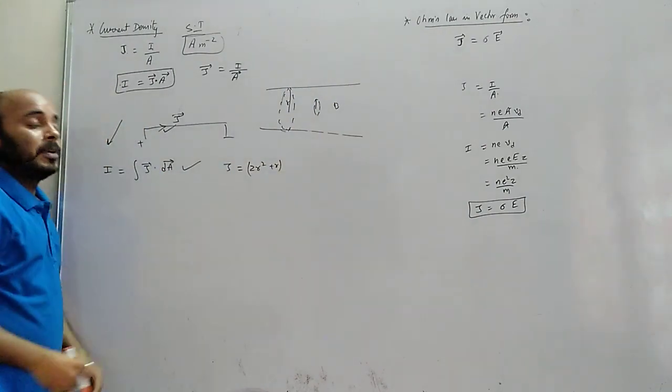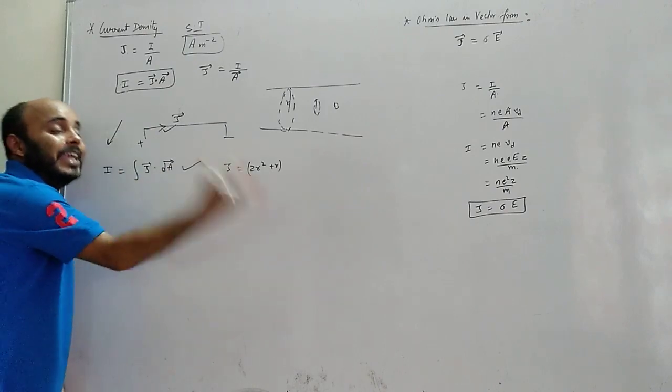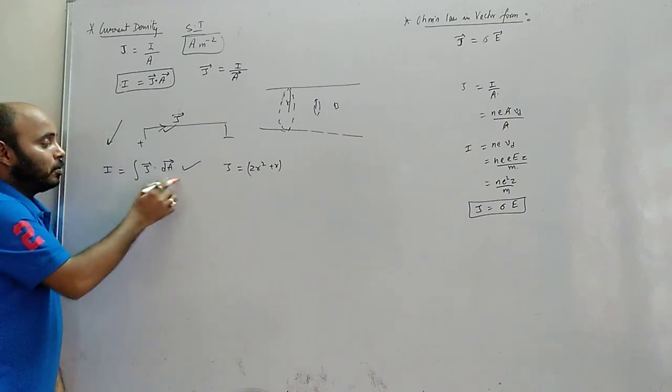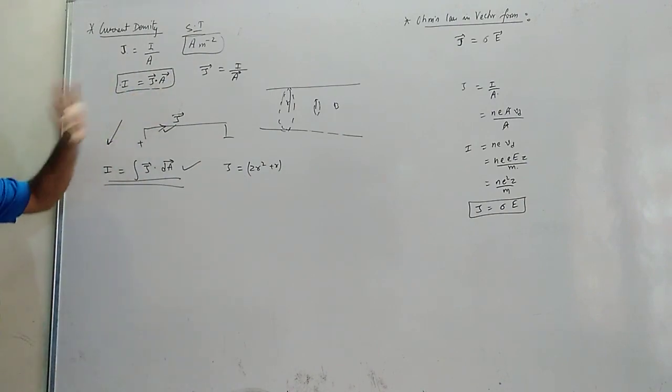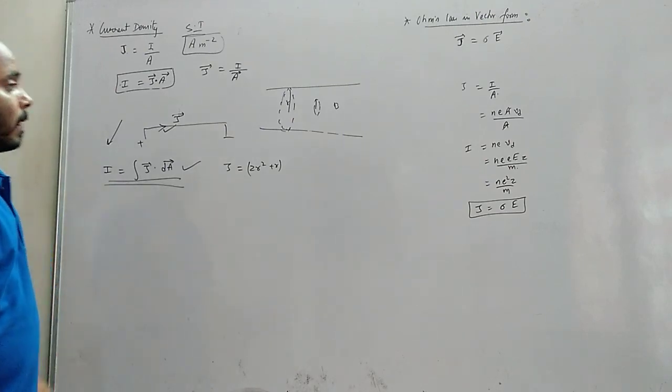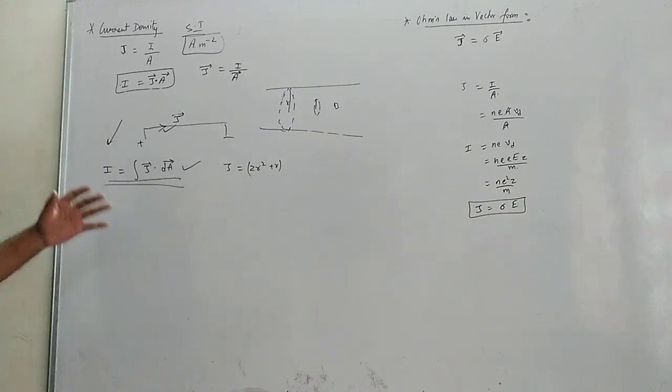Okay, so J is depending on the radius. That is, J is depending on the area. That is written in the notes. Then we use this expression to find the current integration. Otherwise, we directly go for J vector dot A vector. Okay. Now, do you understand these things, class? What is current density? Clear?